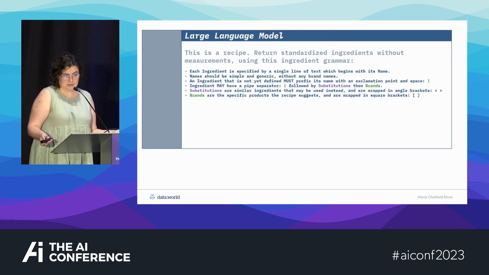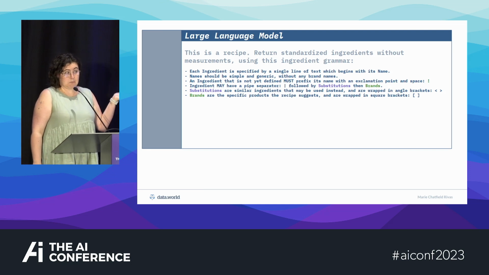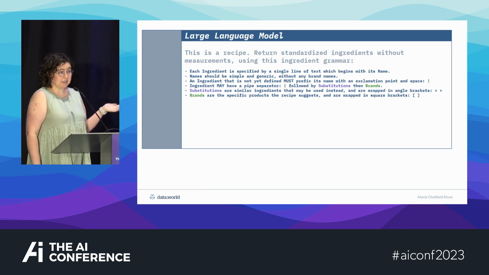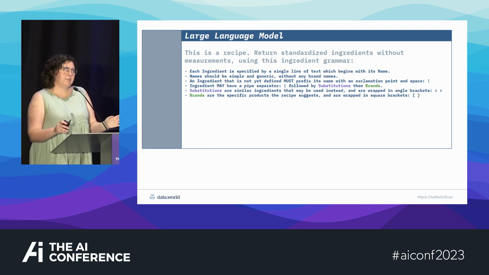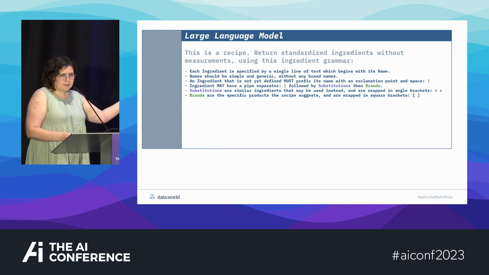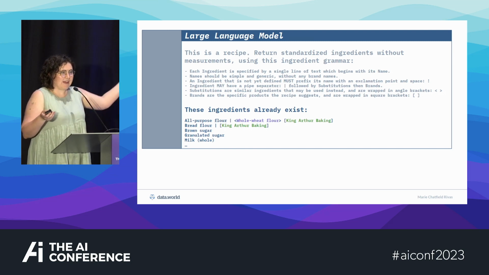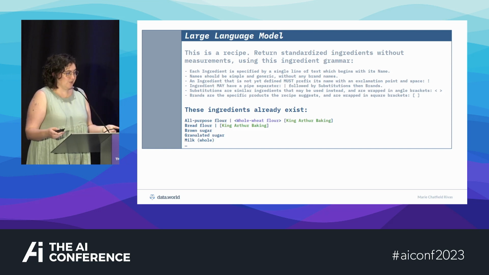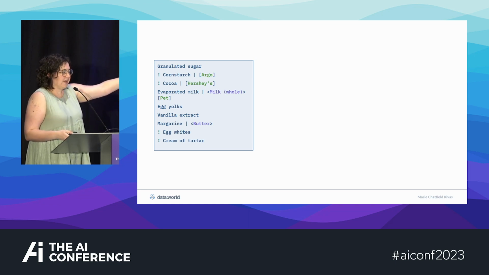You could just tell it in English what it is. Large language models are really good at logicking around English. That's kind of the whole point. So the same way that I describe my grammar to you, but maybe slightly more formally, you can just put that in a prompt. You can just say, hey, here are the rules of the grammar. And if you have some examples, like say ingredients that already exist, you can write them in that grammar, which is only going to help it give you back better results. So now we can get back our ingredients in our custom grammar, and we're gonna parse it.